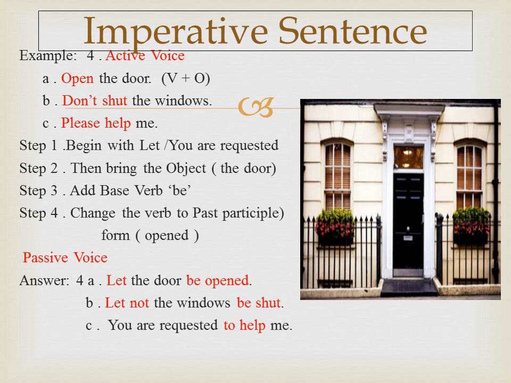Dear students, let us learn to change the voice of an imperative sentence. Listen carefully, write neatly, open the door, don't shut the windows are all orders given by elders. Here, the subject is missing. Therefore, begin the passive voice with let. Then write the object. Be precedes the past participle as we do in future tense. The answer is let the door be opened.